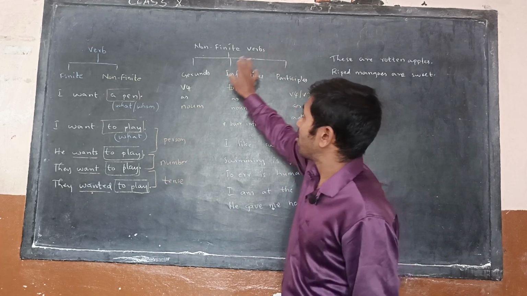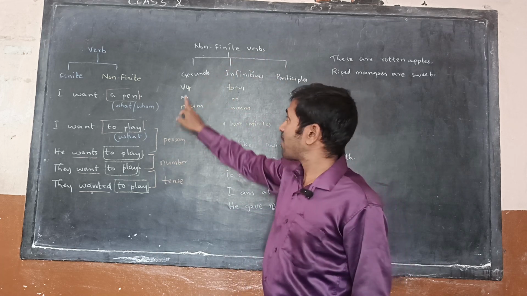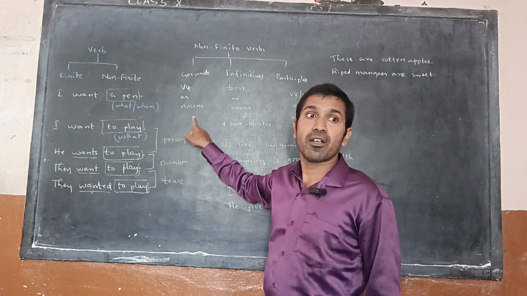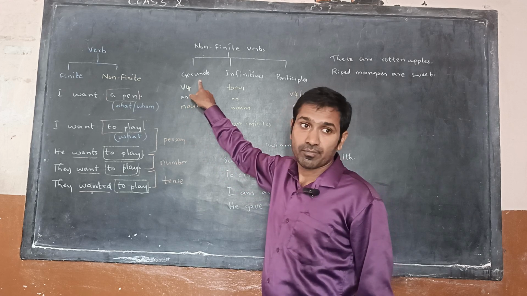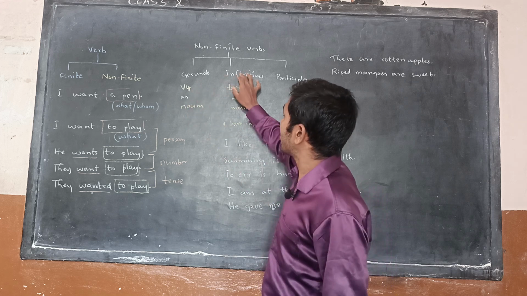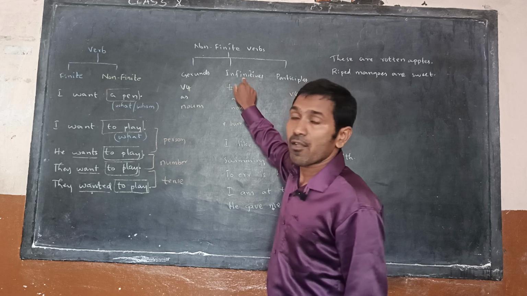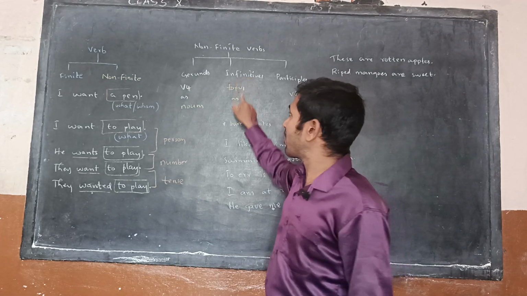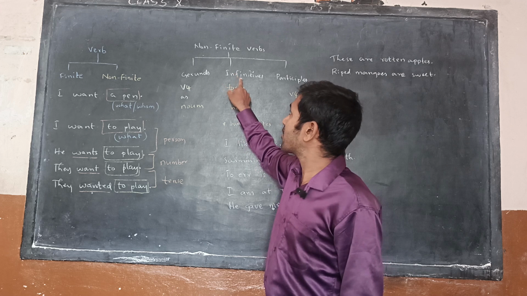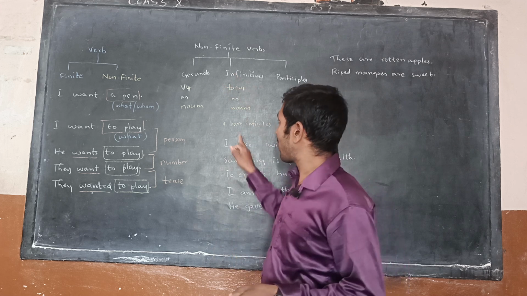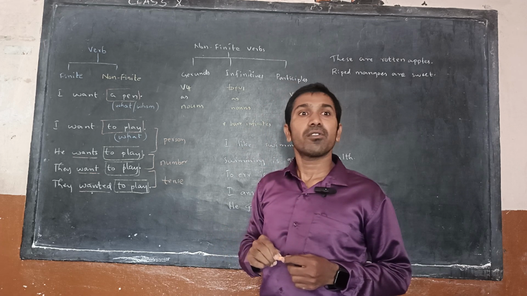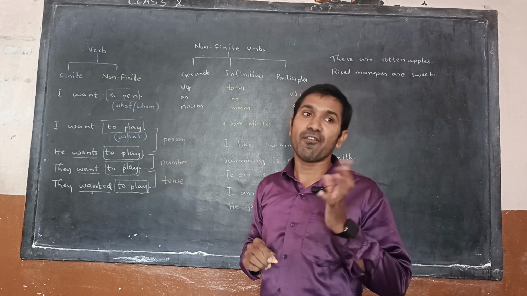Non-finite verbs are of three types. One is V4 working like nouns, such are called gerunds. Next, to plus V1 works like infinitives. To plus V1 works like a noun and such are called infinitives. Sometimes you can find V1 working like a noun even without to. They are called bare infinitives.